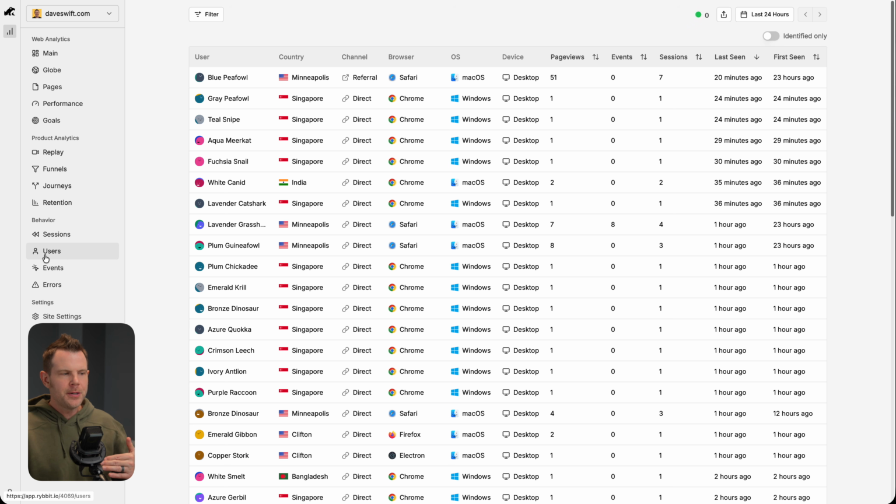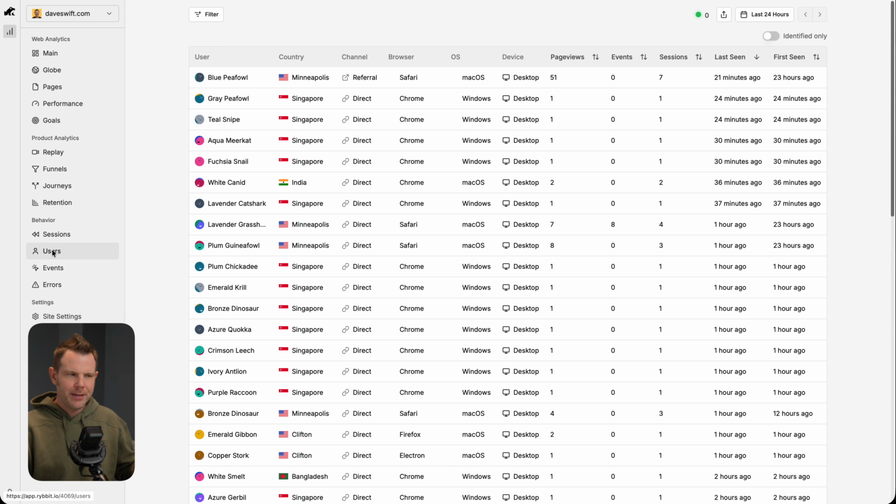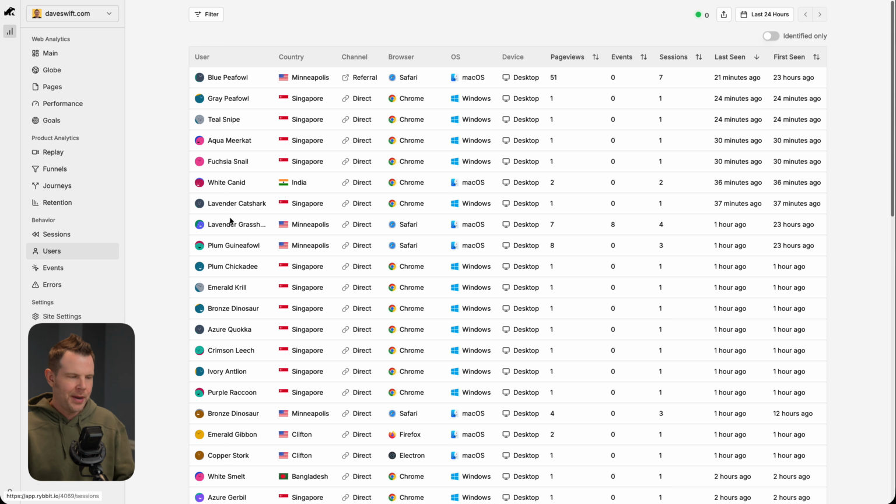Right above users is sessions, and you're gonna notice those are the same names. So if I wanted to see exactly what path they took, I could look at Aqua Meerkat here, went from the Sendy review all the way over to the Sendy review again. I'm not sure the path on that, but you can see maybe they only visited one page and that's when they left.